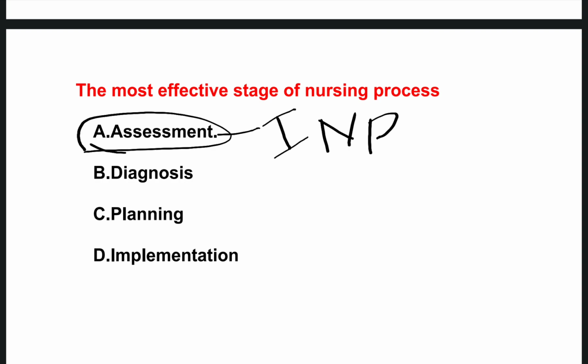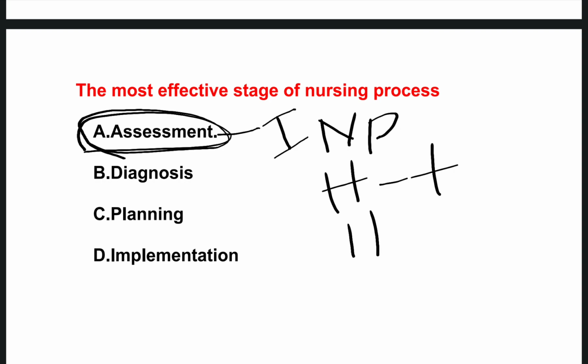So this is the important and crucial stage. We have to do the assessment very perfectly from head to toe, that is physical examination and history collection, and everything comes under this. So the most effective stage of nursing process is the assessment stage.